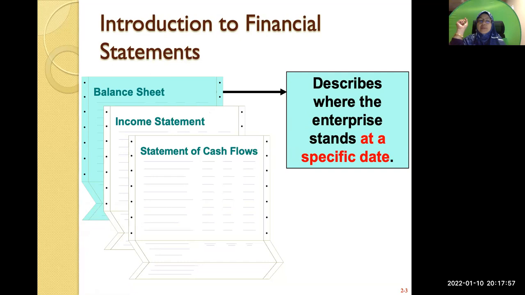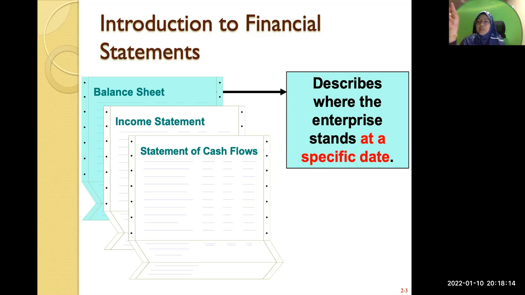So when we talk about the financial statements, the information is as at that date, because the position may change. The following day may no longer be the same as 30th of June, for example.